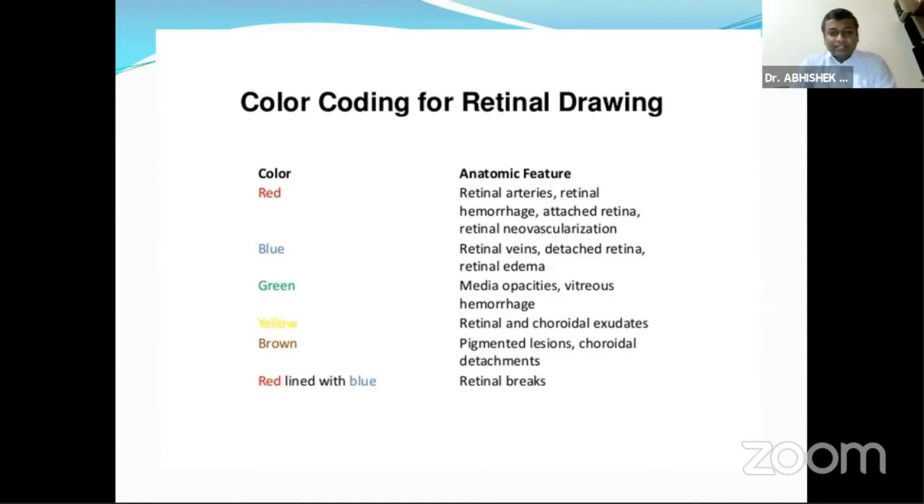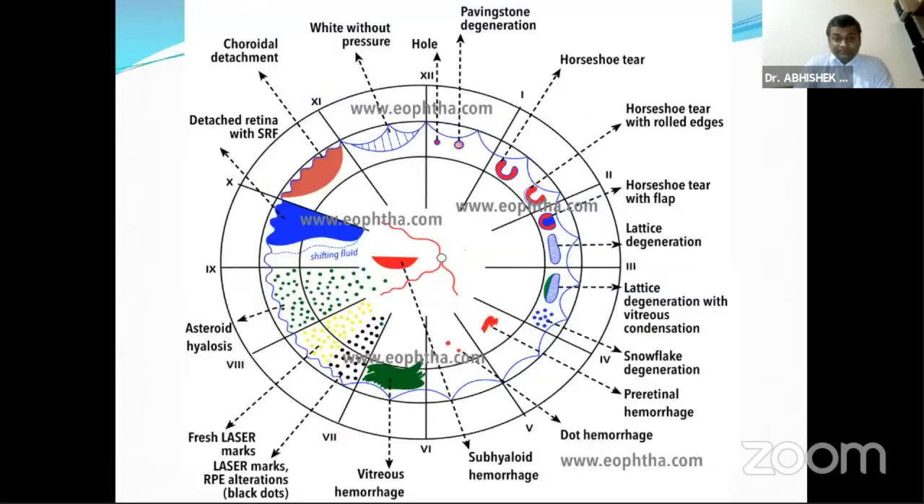So I'll be coming to color coding, which is an important part of any retinal diagram. Basically, we should remember that red stands for attached retina and the retinal arteries and hemorrhages. Blue stands for detached retina and retinal veins and edema. Green is anything in vitreous, like vitreous hemorrhage and media opacities. Yellow is for exudates, like retinal and choroidal exudates. Brown is for choroidal detachments and pigmented lesions. So these are the various pathologies which can be depicted as drawn.